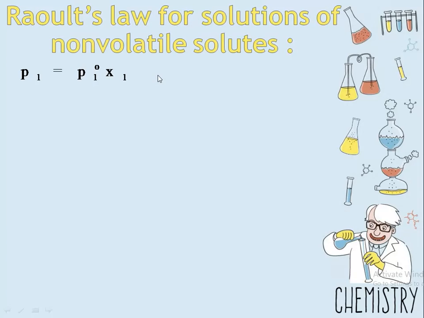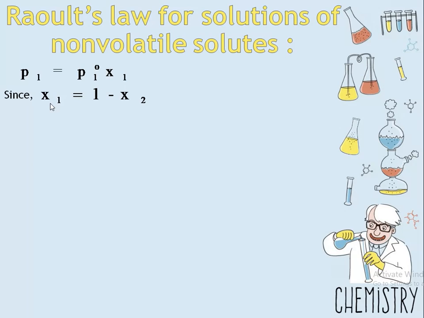P2 is equal to 0. Why? Because it is a non-volatile solute, so it will not evaporate and hence it will not contribute to the total vapor pressure. So P2 will be 0.